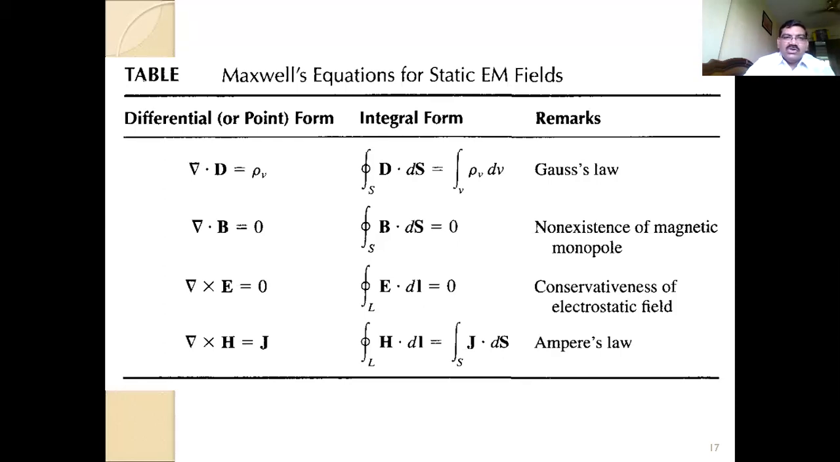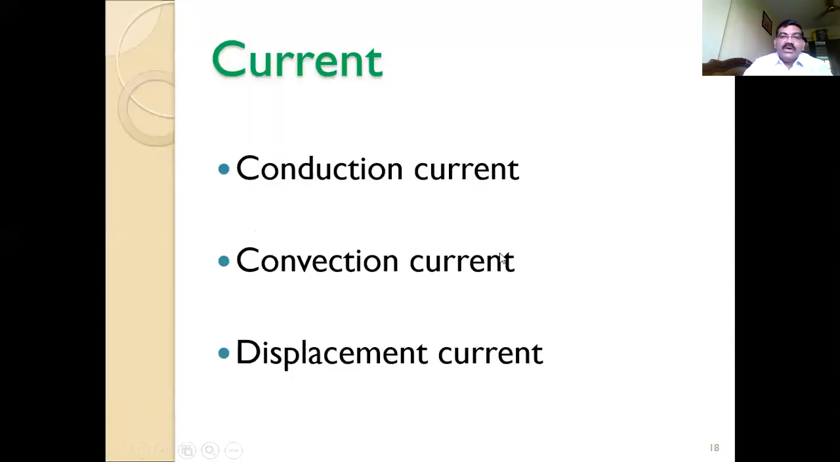So there is a difference between the alternating signal and the static signal. What is that difference? We are going to understand that. Before that, we have to understand these three types of current. We are aware of some of the currents and we may not be aware of others.